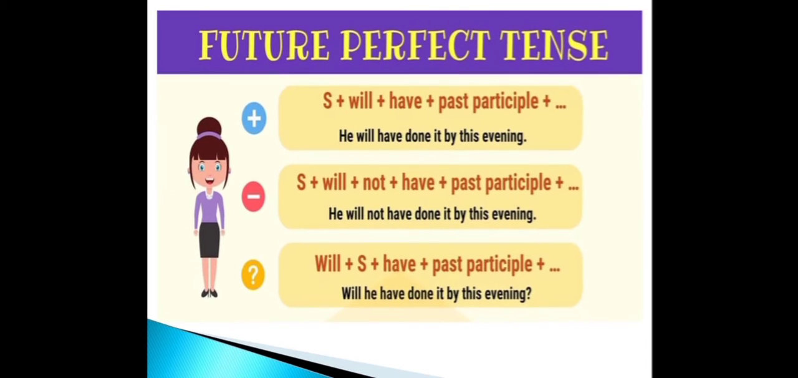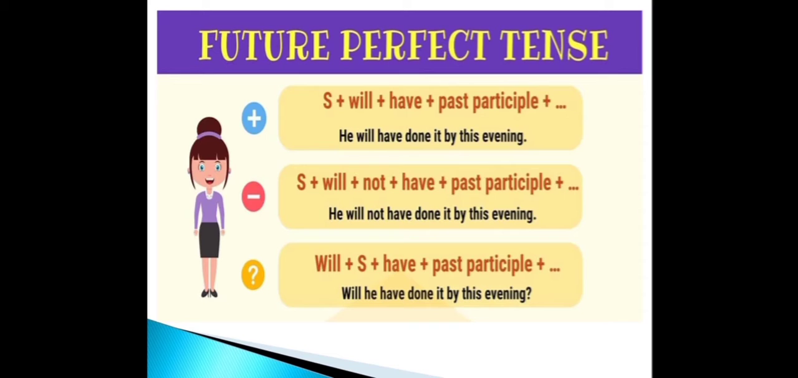Now let us look into the format if the sentence is in future perfect tense. If it is a positive sentence, it will be subject plus will plus have plus past participle plus the object. So example is, he will have done it by this evening. If it is a negative sentence, subject plus will plus not plus have plus past participle plus the object. He will not have done it by this evening.